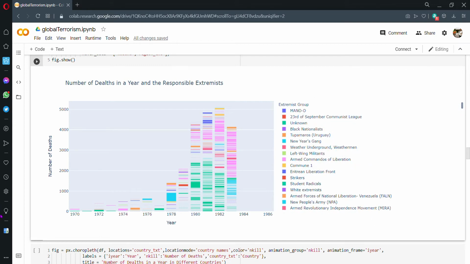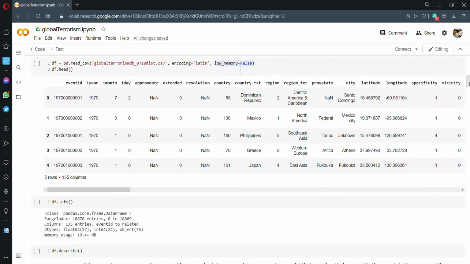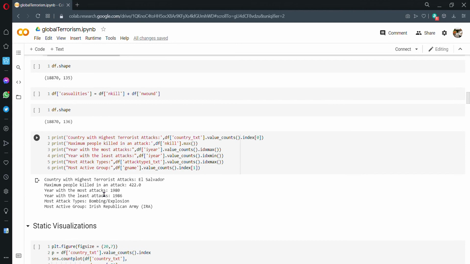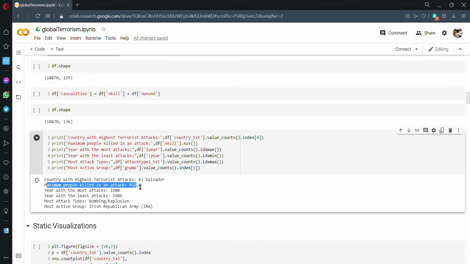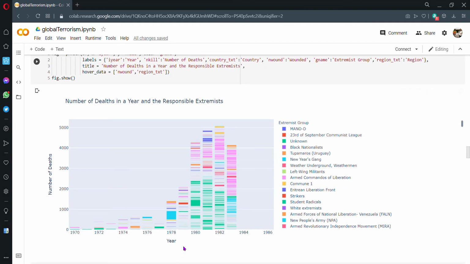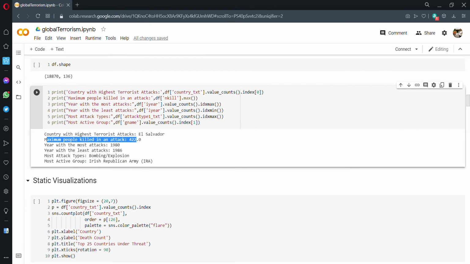So if we go to the largest continuous block over here, the blue one, we have Mujahideen-e-Khalq, year 1978, number of deaths 422. If we go back to our preliminary analysis, we see the highest number of deaths in a single attack, or maximum people killed in an attack, was 422. So this in fact confirms our graph. So this is the right one. Also the maximum attacks were in 1982, you can see. If we go back to the preliminary analysis, yes, that's that.